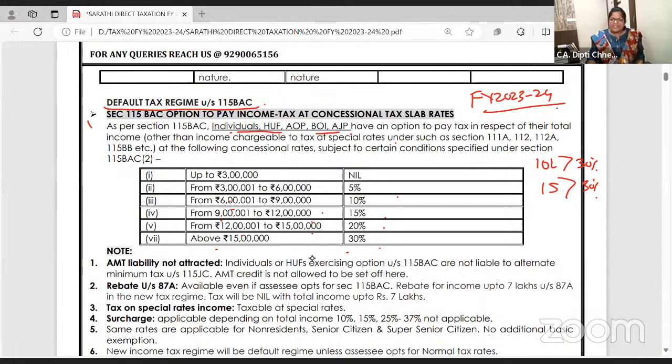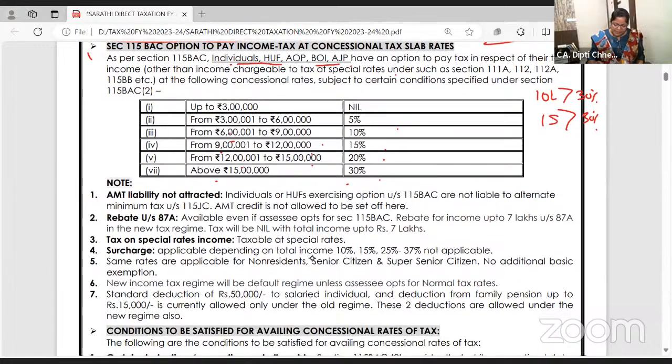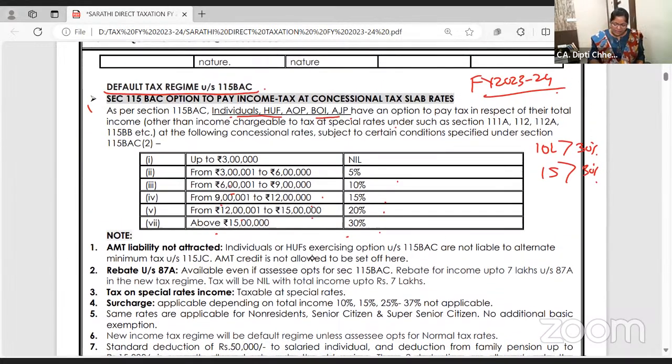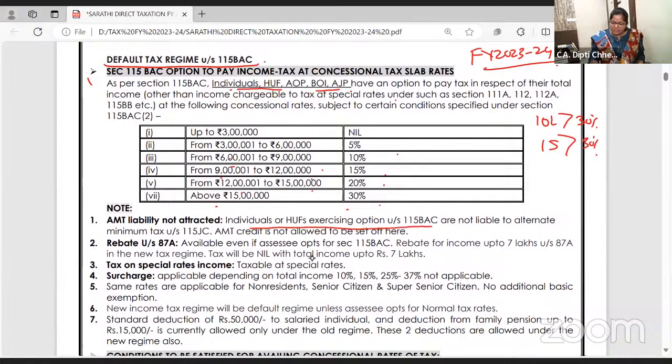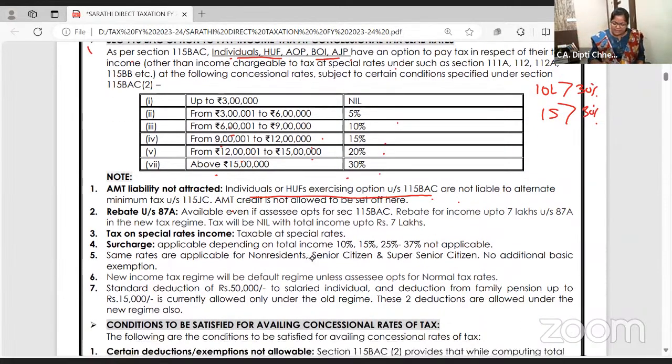Ma'am, what about the senior citizen and super senior citizen? Same. I must have written it somewhere, if not, it will come. Individuals and HUF who are going for the default tax regime will not go for AMT, alternative minimum tax, 18.5% and all. We will study that separately.